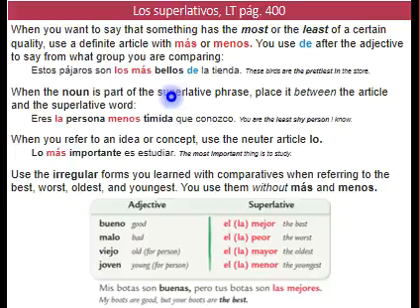See? Muy bien. When you refer to an idea or concept, right, we're not talking about qualities, adjectives, or quantities, nouns. Usually it's going to be with a verb. See? We're going to use the neuter article lo. Lo más importante es estudiar.